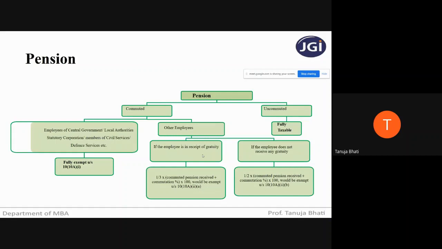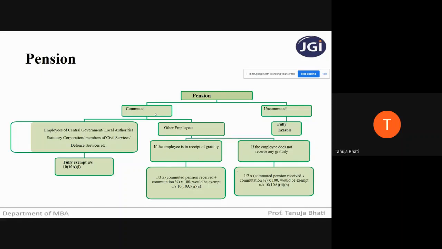If he is receiving gratuity, the below amount will be exempt and the remaining amount will be taxable. And if he is not receiving any gratuity, the below amount will be exempt and the remaining balance will be taxable. So it is 1/3 into commuted pension received divided by commutation percentage into 100. So this is the exemption limit if he is in receipt of gratuity, and the balance will be taxable.